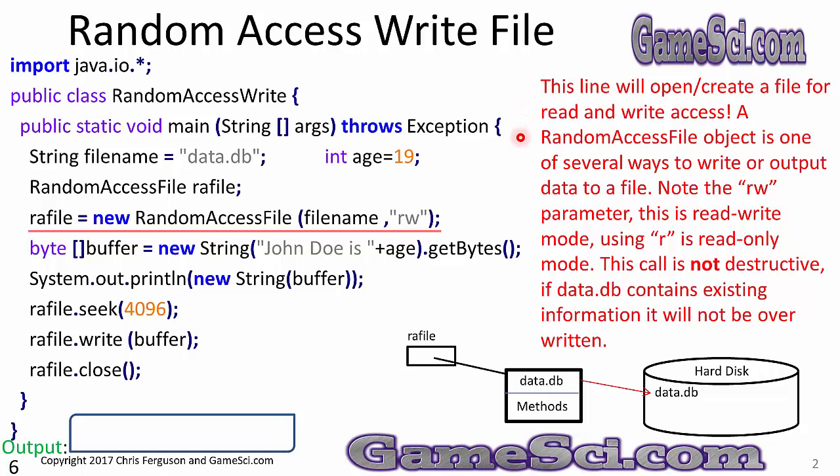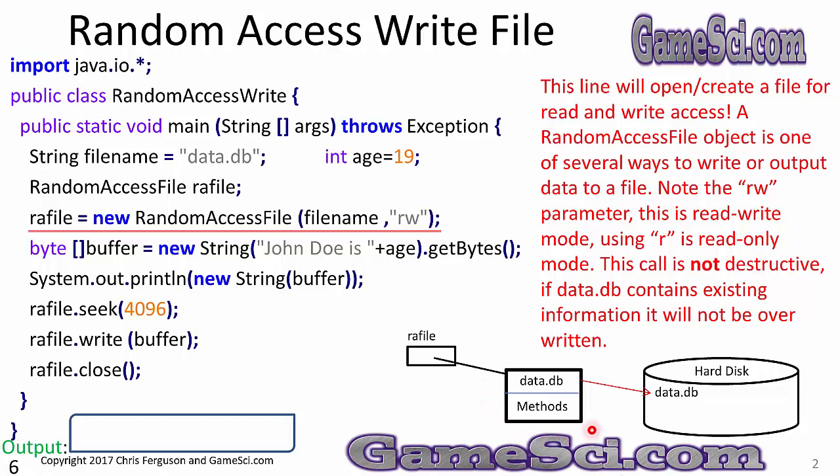A RandomAccessFile object is one of several ways to write or output data to a file. Note the rw parameter. This is read-write mode. Using just r is read-only mode. This call is not destructive. If data.db contains existing information, it will not be overwritten. Only the data sectors that we write to will be overwritten.